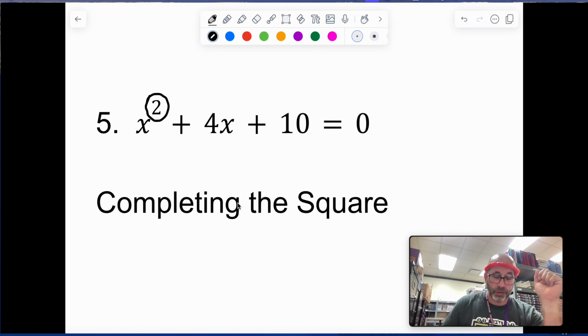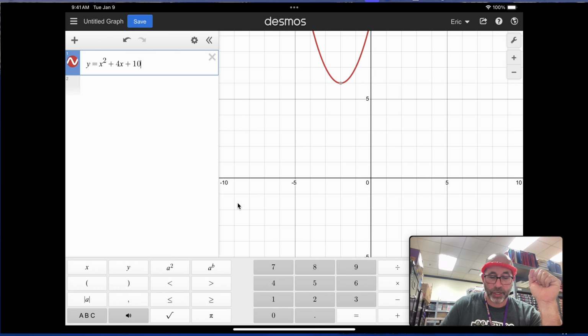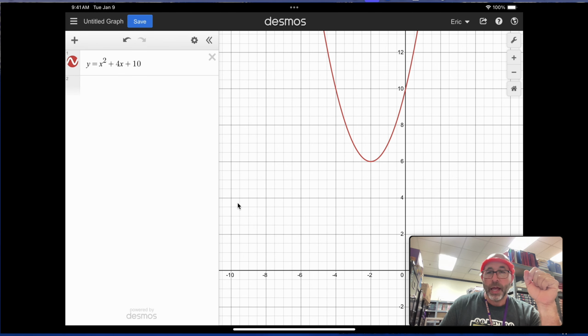When I look at the graph of this, I went ahead and put in x squared plus 4x plus 10. You can see that the graph is actually sitting above the x-axis. If there were two answers, it's supposed to hit the x-axis twice, but it doesn't hit the x-axis at all. Because we don't have any answers that hit the x-axis, we don't have any real answers. But what we do have are imaginary answers.